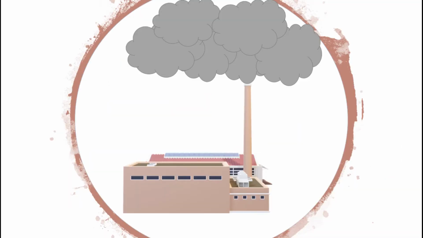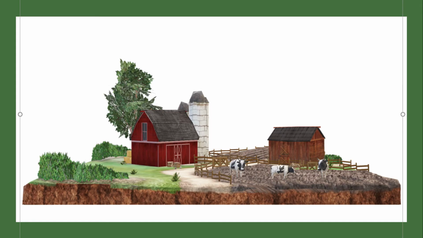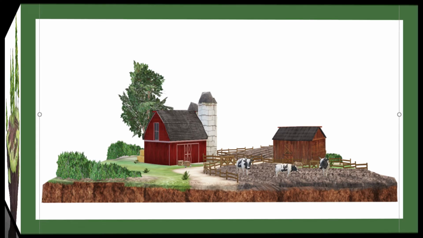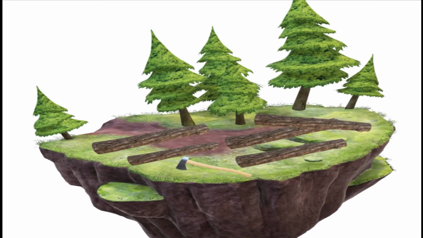Factories release emissions which contribute to the greenhouse effect, while livestock farming increases the concentration of greenhouse gases in the atmosphere. Large amounts of methane are released to the atmosphere. Deforestation is also another human cause of climate change, as carbon dioxide in the atmosphere is absorbed by trees. The level of carbon dioxide in the atmosphere will increase as more trees are cut down.